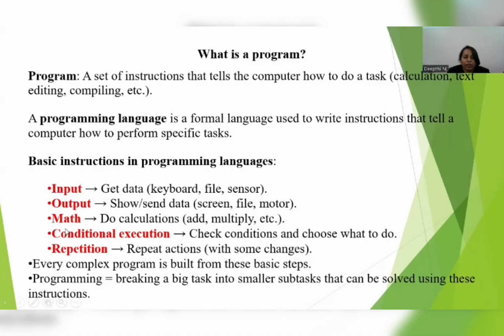Suppose, let me give an example. If today is Monday, obviously college will be open. Else, if today is Sunday, college will be closed. So we are checking the condition here, whether the condition is true or false. That is what we call conditional execution.